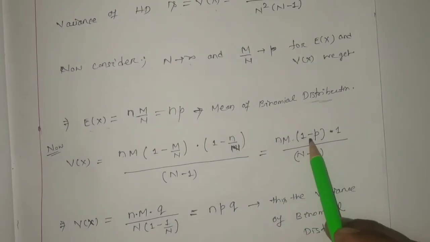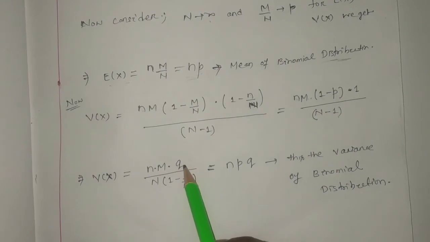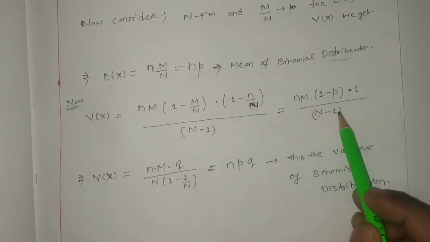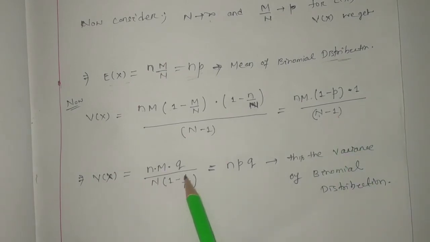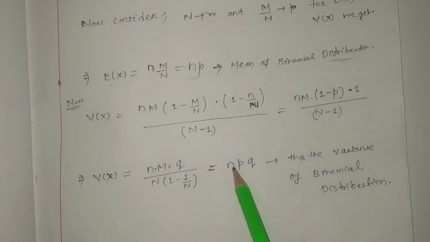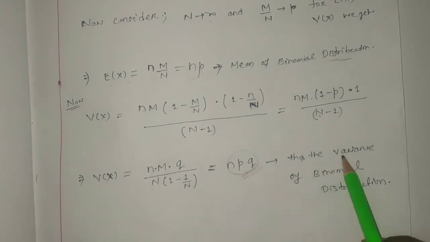So 1 minus p is nothing but q, right? Again, if I take n common, it will be 1 minus 1 by n, and here n tends to infinity, so it will be 0. So we found n M q by n. Okay, so m by n is again p, so npq, which is nothing but the variance of BD, the binomial distribution.